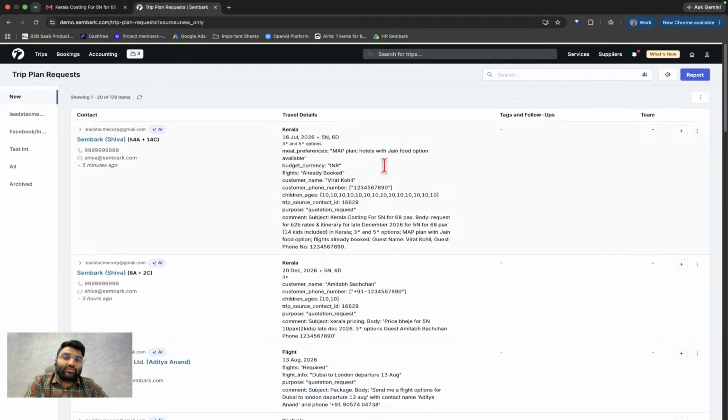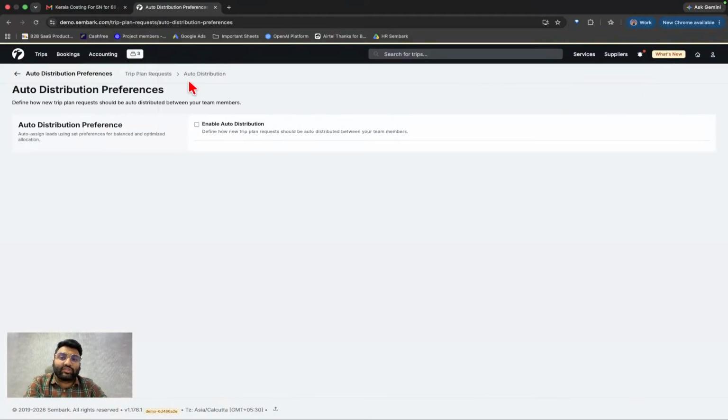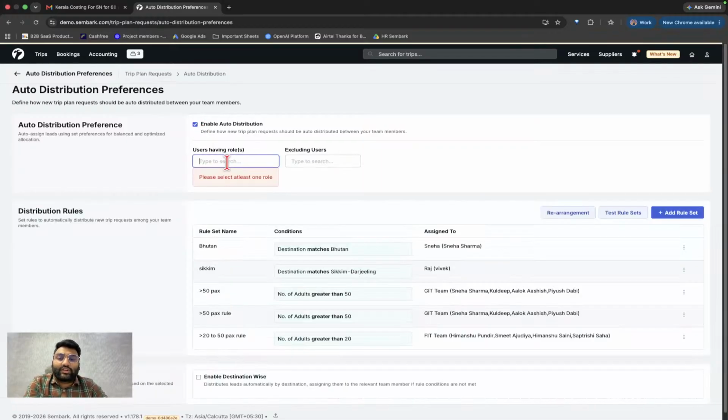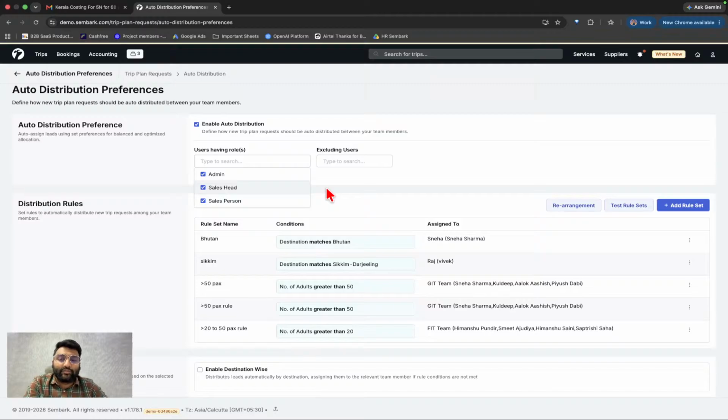Now, what your team has to do is see this query and talk to the guest. You can manually assign this lead to your team. But the real power is that you can set auto distribution rules for these leads. Let's say I want my leads divided equally between all of my team members. And let's say Piyush from my team is absent for a week. I do not want leads to get distributed to Piyush. I can skip him, right? Let's say I have a separate Bhutan team and a separate Sikkim team. Or if a query is important, say a 50-member PAX query, I want it handled by my senior team. I can set those rules.